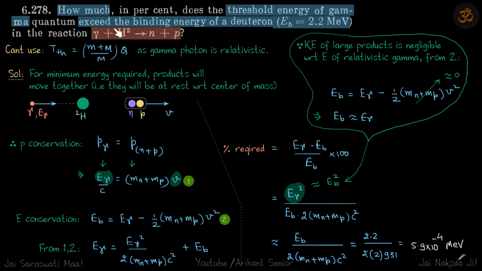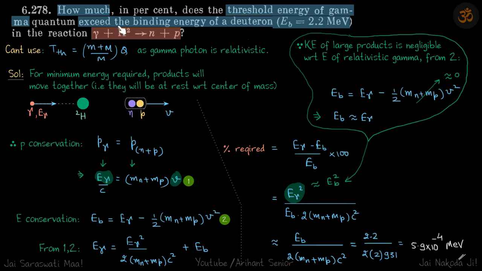So we are given the binding energy of this reaction. So how much in percent does the energy of this gamma quanta exceed the binding energy of this reaction, which is given to us? So we just need to find what is the energy of the gamma particle. Then our percentage will be E gamma minus EB upon E gamma into 100.